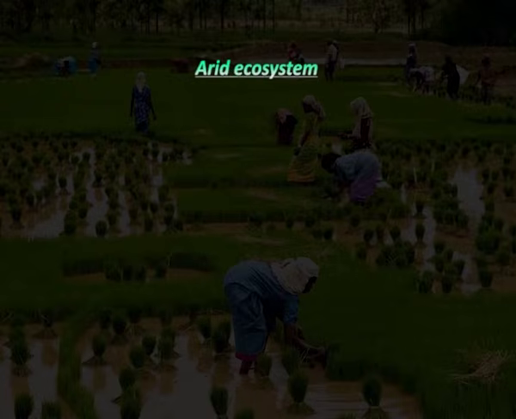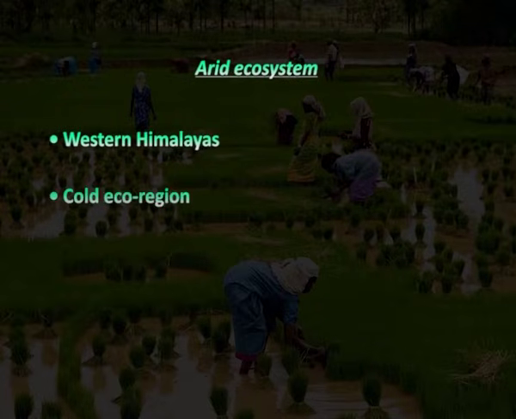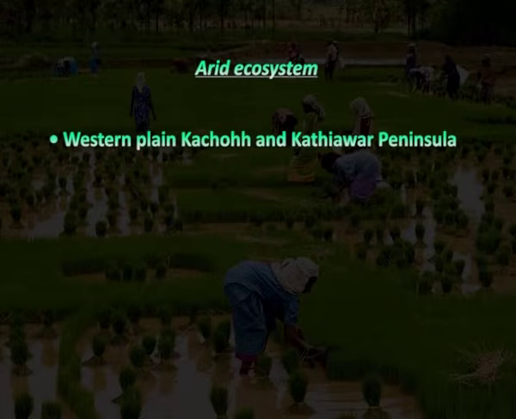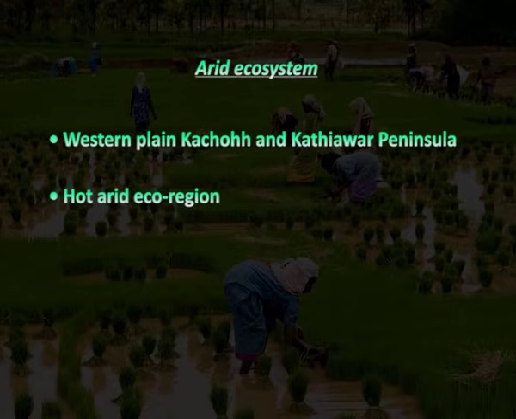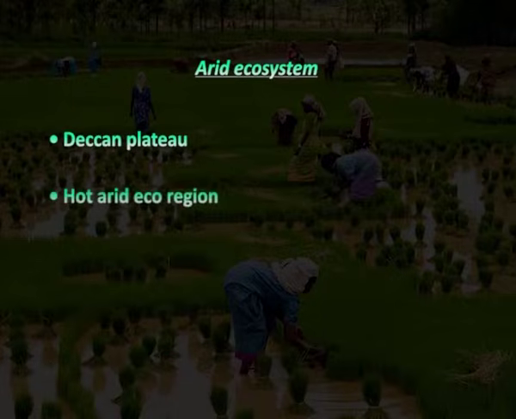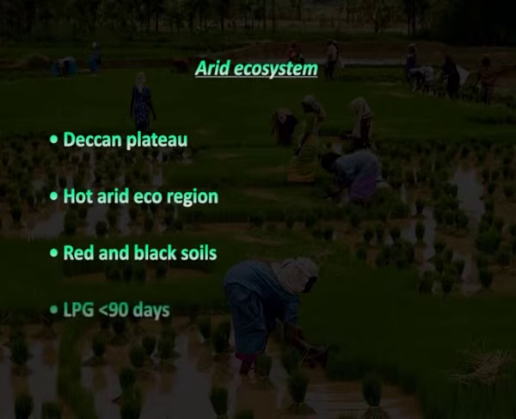Arid ecosystem consists of western Himalayas, cold ecoregion, shallow soils which has LGP less than 90 days. Western plain, Kachchh and parts of Kathiawar Peninsula had hot arid ecoregion, desert and saline soils which has LGP less than 90 days. Deccan Plateau hot arid ecoregion, red and black soils which has LGP less than 90 days.